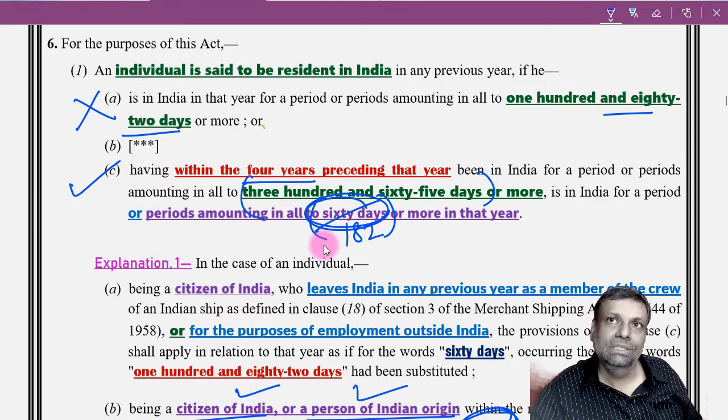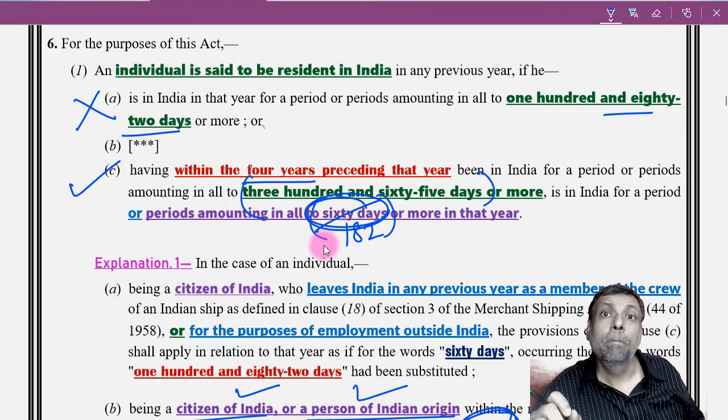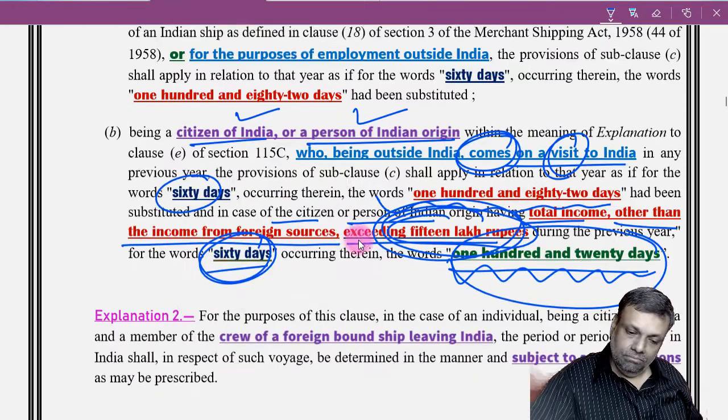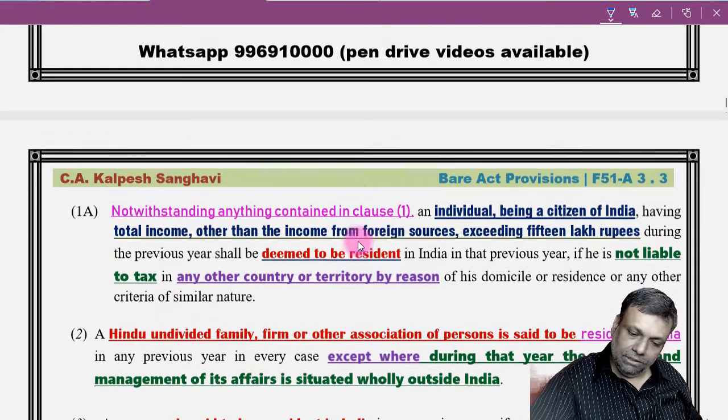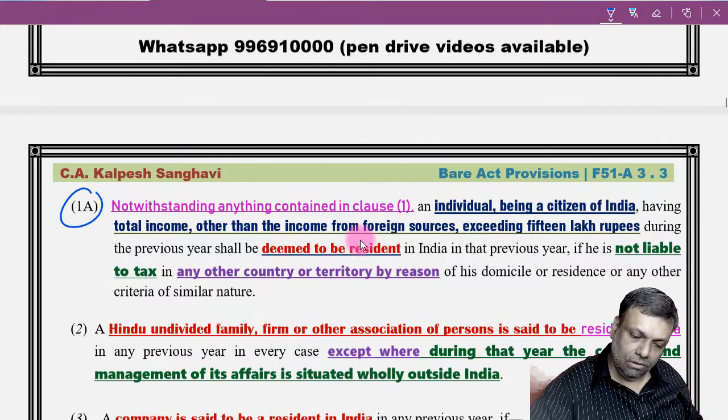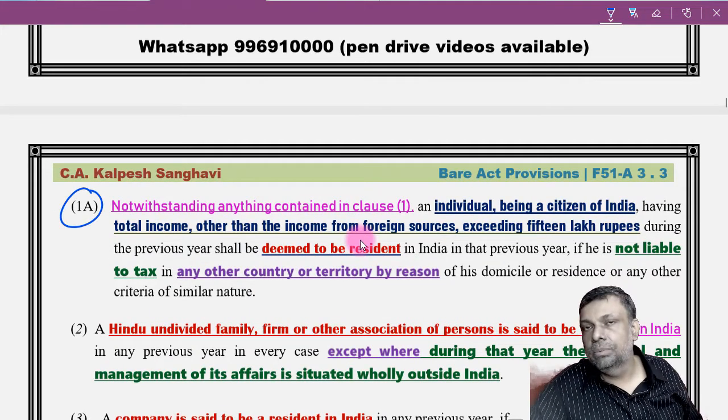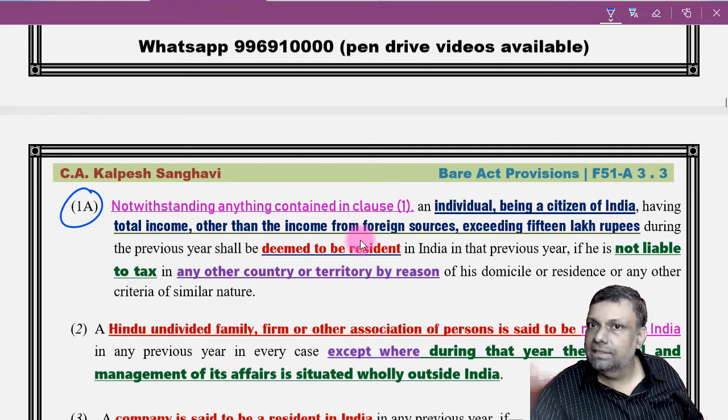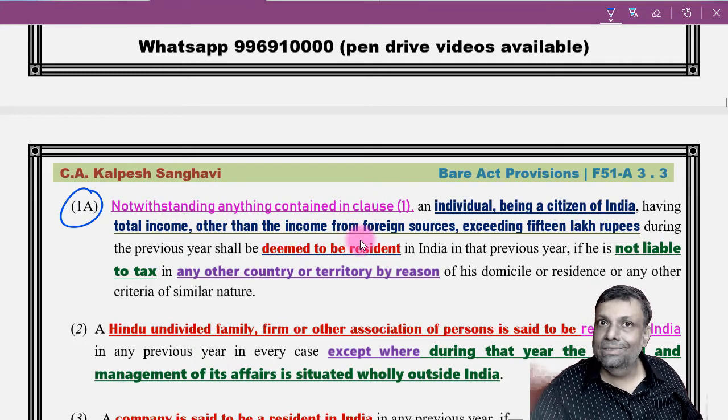Logically, we always say that if your stay is less than 60 days during the previous year, in 99% of situations you will be non-resident. But there is one very special provision here. For this particular clause, the number of days test is nowhere relevant. How many days you are staying in India is not at all relevant.